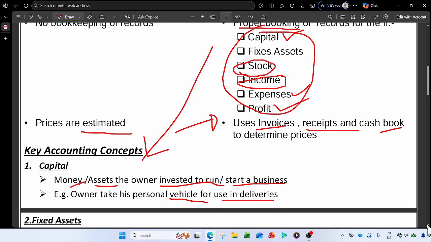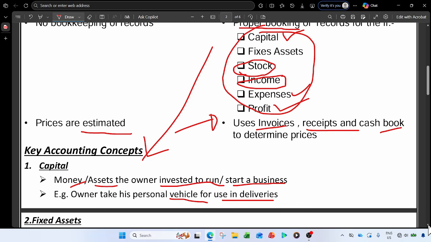Now when it comes to fixed assets, these are the assets that are tangible. Usually their useful period in the business will be maybe 3 years. Let's say if we bought a vehicle, we know that this vehicle will last for 5 years. So you see, those items we don't buy with the intention of selling them.